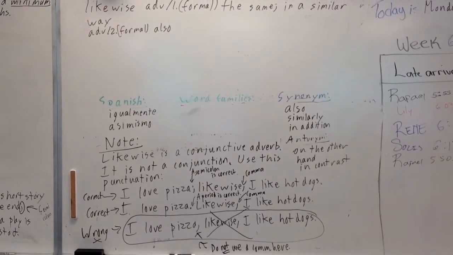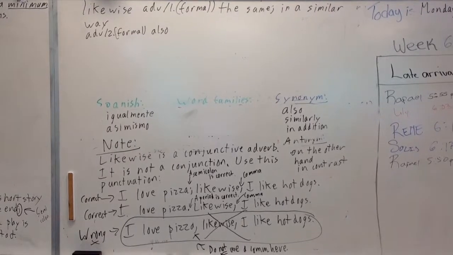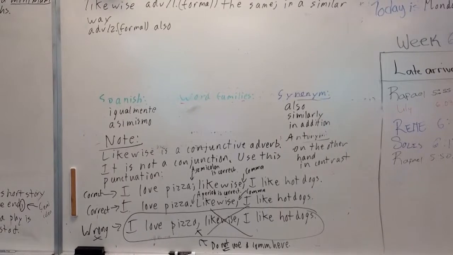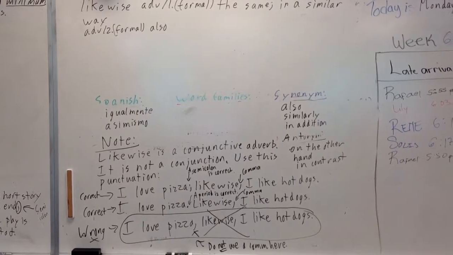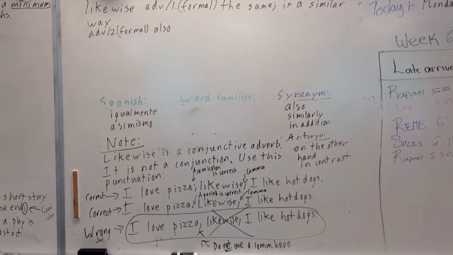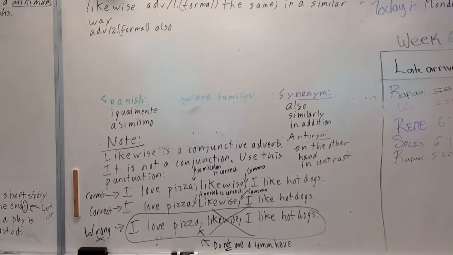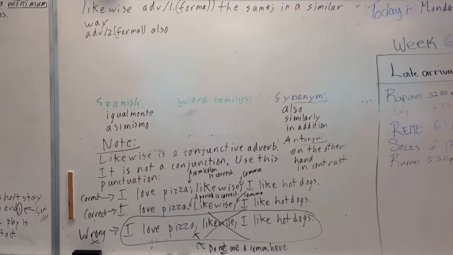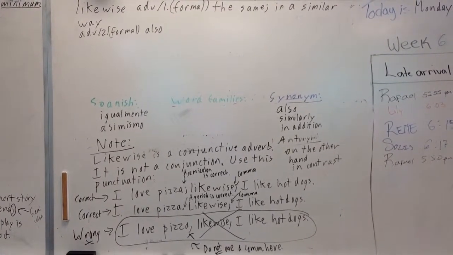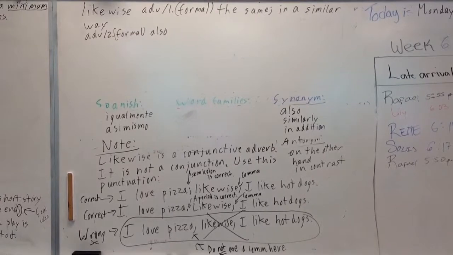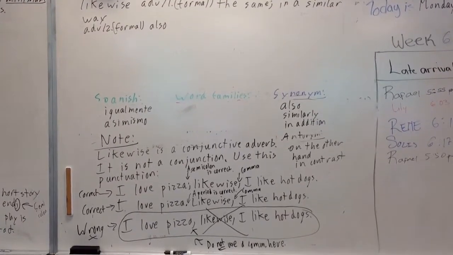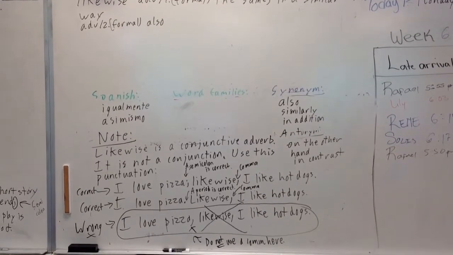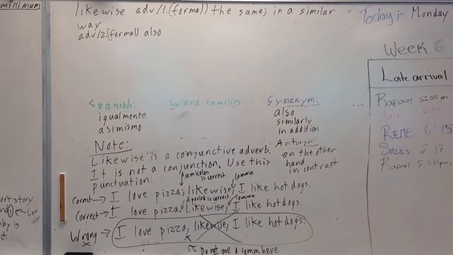What you cannot do is, like the third example here, it says wrong. I love pizza, comma, likewise, I like hot dogs. That is wrong. Do not use a comma. Sorry, I left out the A in the word comma, it should be C-O-M-M-A. Do not use a comma here. I love pizza, comma, likewise. No, not correct. That's why it's not a conjunction, because a conjunction would be put together in the same sentence like that. Some kinds of conjunctions do use a comma, right? But with these words, do not use a comma.